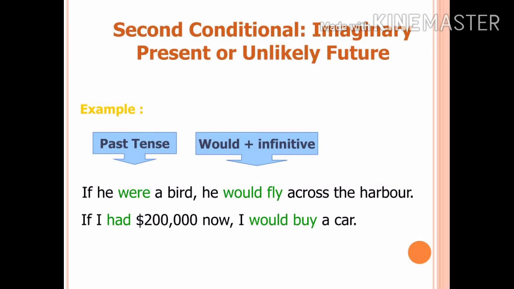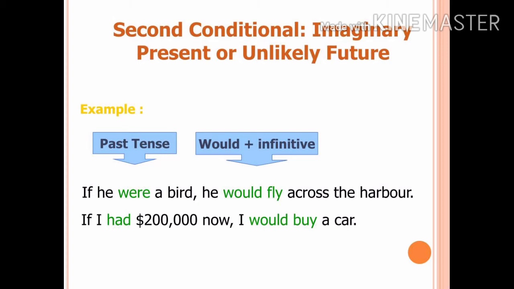Second conditional, imaginary present or unlikely future. The second conditional also has two clauses, the if clause and the main clause. The if clause is in the past tense and in the main clause you have to put would and infinitive. Now I'm going to tell you some examples of second conditional.